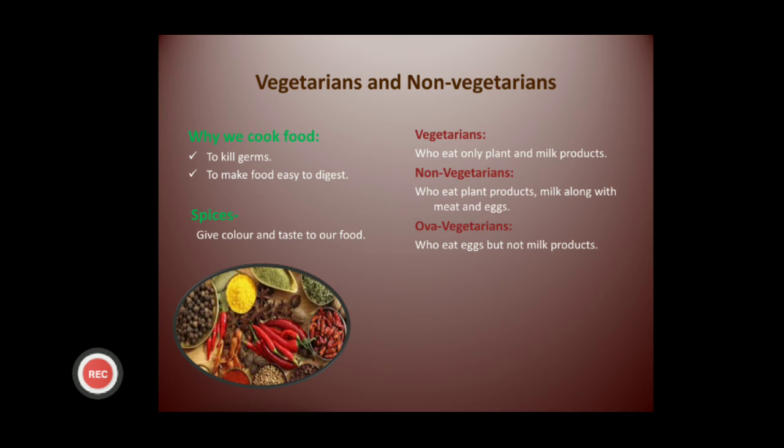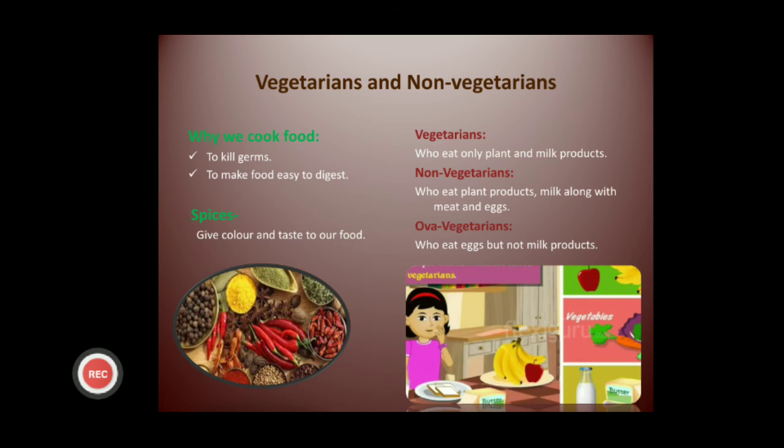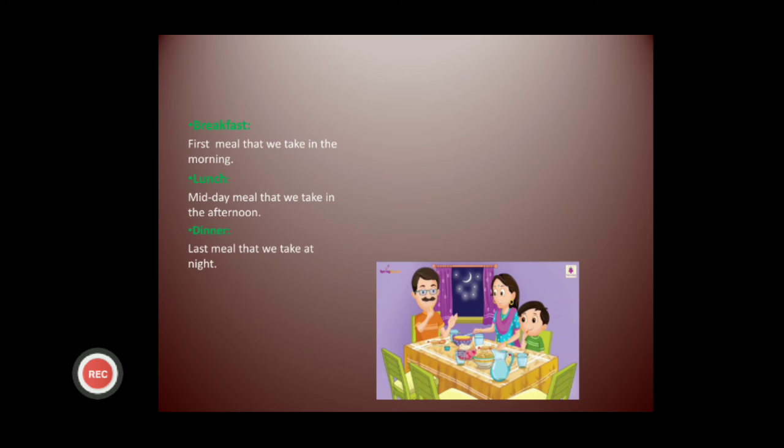ओवा वेजिटेरियंस. So children, here we have three categories of the persons on the basis of their food: vegetarians who eat only plant and milk products, okay, non-vegetarians who eat plant products, milk along with meat and eggs, and ovo vegetarians who eat eggs but not milk products. Okay, and here's our next topic: meals eaten in a day.